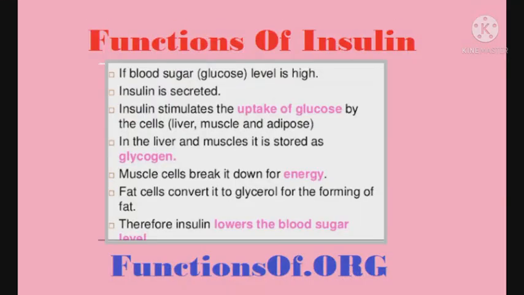And it increases the cellular uptake of glucose molecules. The normal level of glucose in blood is 70 to 110 mg per 100 ml. Decreased level of insulin raises the level of glucose in our blood.